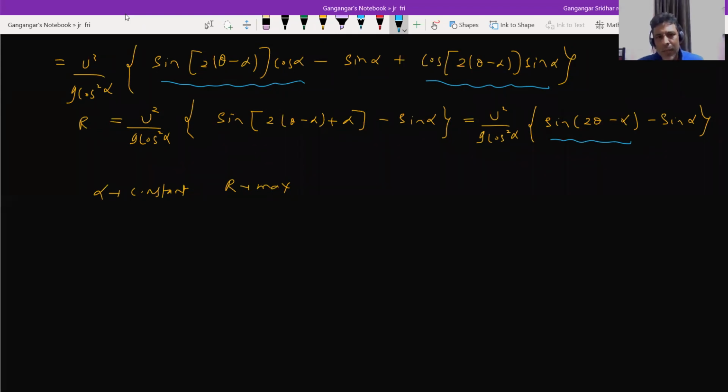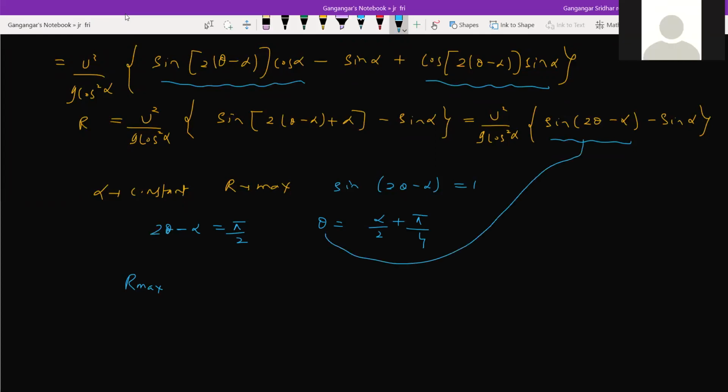So if sine of (2 theta minus alpha) becomes 1, then 2 theta minus alpha should be equal to pi by 2. So the angle of projection should be theta equal to alpha by 2 plus pi by 4. Let's substitute that value here. R max equals.